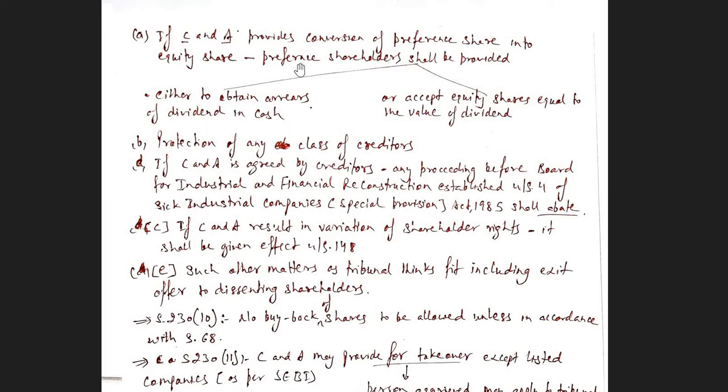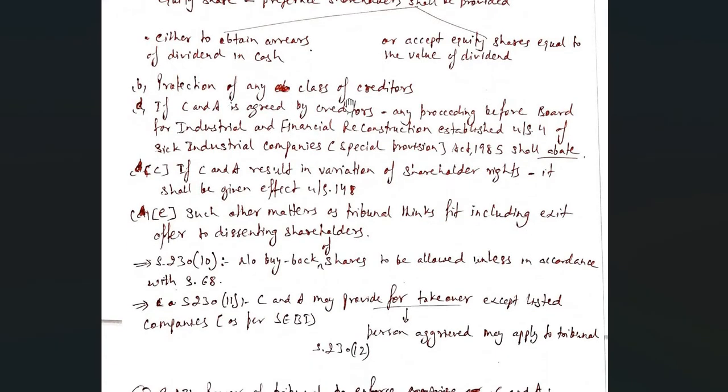Dividend is provided in arrears to preference shareholders, we have already done that, or they may accept equity shares equal to the value of the dividend. Either you take the money in cash, or you can take equity shares of that value. Protection of any class of creditors.